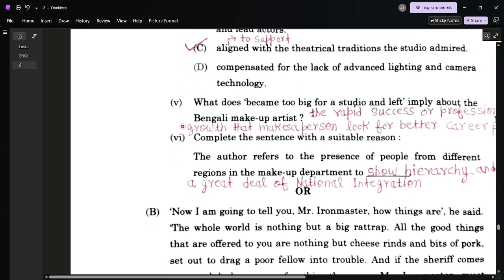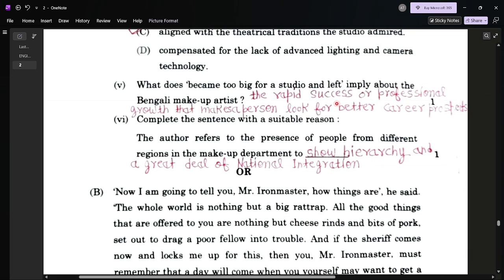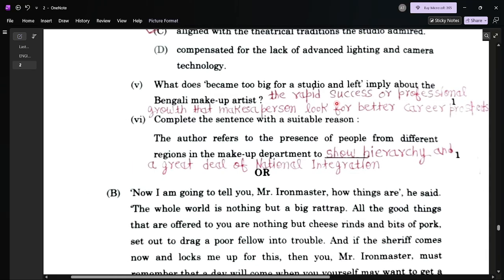Now question number 5: what does "became too big for a studio and left" imply about the Bengali makeup artist? There was a Bengali makeup artist and he was part of the makeup department, but why did he leave? The answer to this phrase is rapid success, or professional growth that makes a person look for a better career.